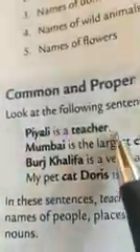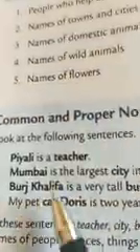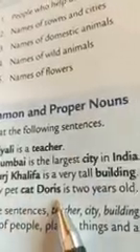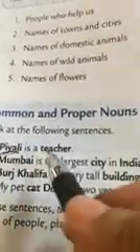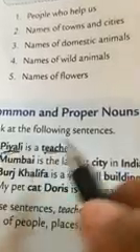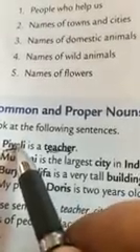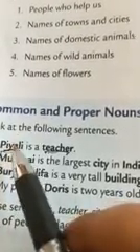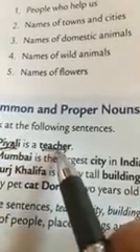Piali is a teacher. Mumbai is the largest city in India. Burj Khalifa is a very tall building. My pet cat Doris is 2 years old. Now see here. We have given a specific name here, Piali, and we have used a different term. So both Piali and teacher are nouns. But Piali is the name of a specific teacher, so Piali is a proper noun, whereas teacher denotes all the teachers, so it is a common noun.